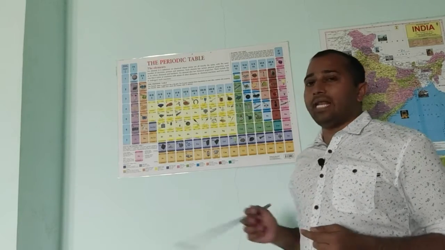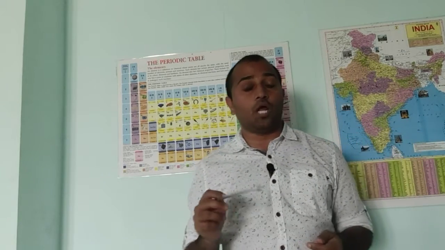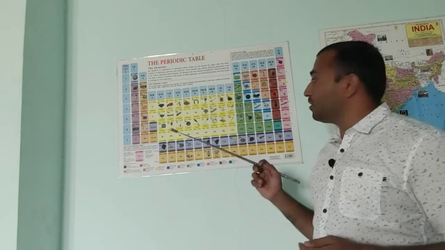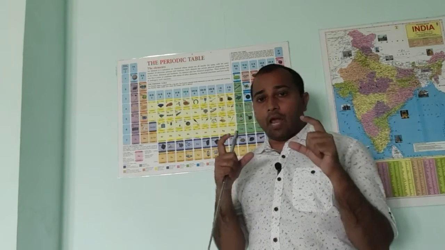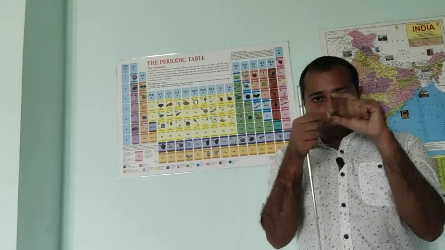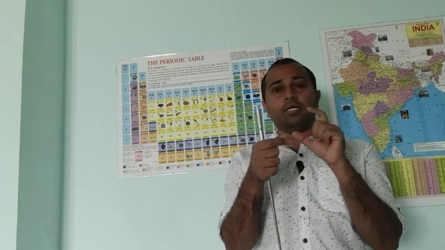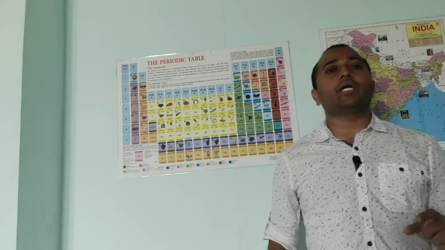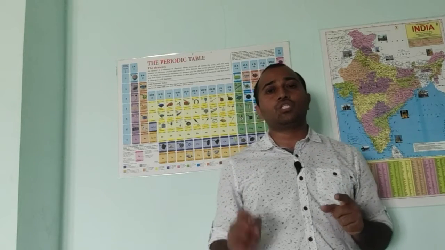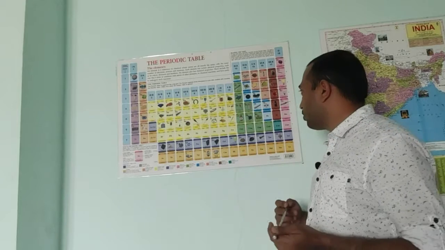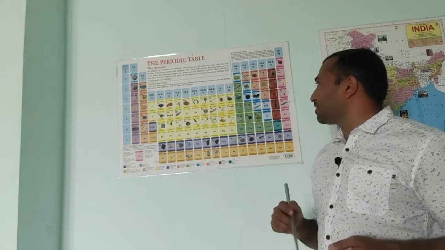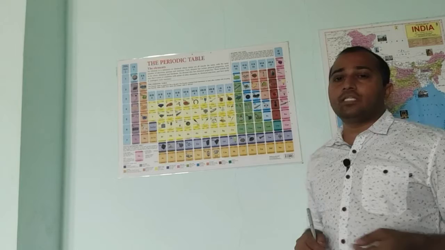Next we have gallium. Gallium is used in the solar panels, a little bit of gallium is used. And we have the germanium. Germanium we use in camera lenses, where the camera lens is there, that lens is made of a little bit of germanium. As you can see the semiconductor devices, I had told already, silicon and germanium, these two are the semiconductor devices, you should remember. Next we have the arsenic, and then selenium, and then bromine.